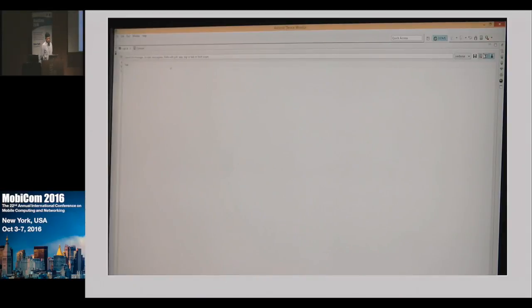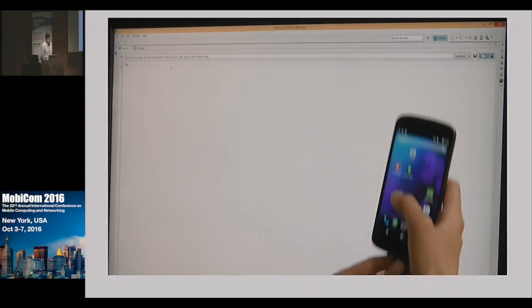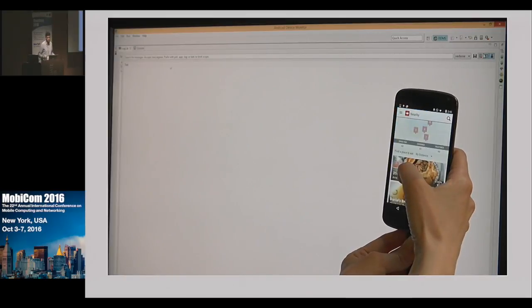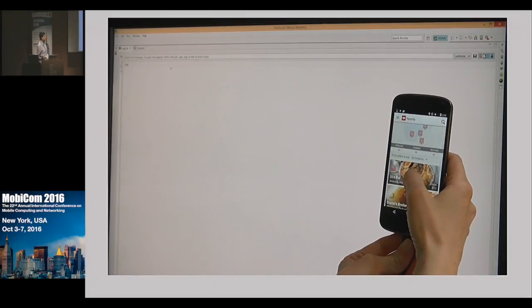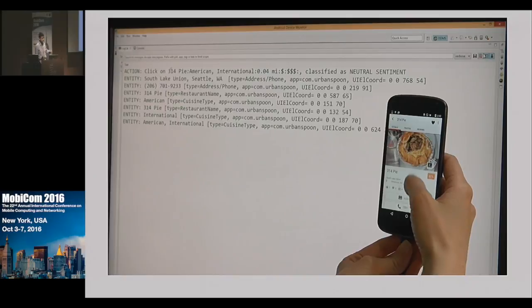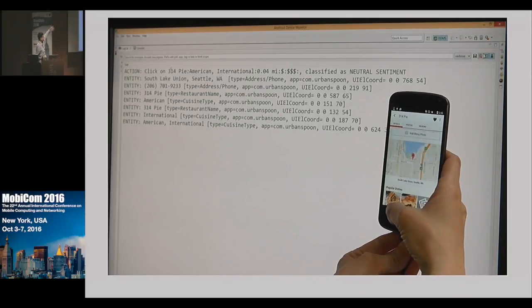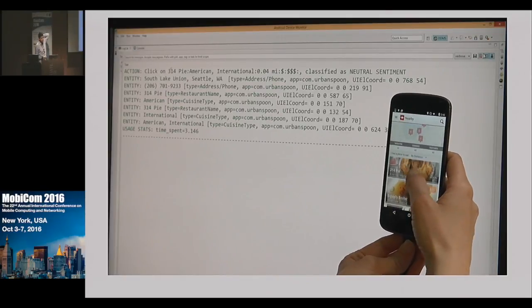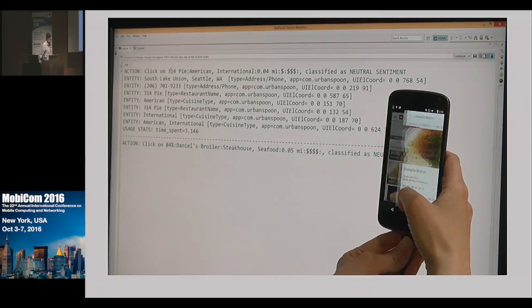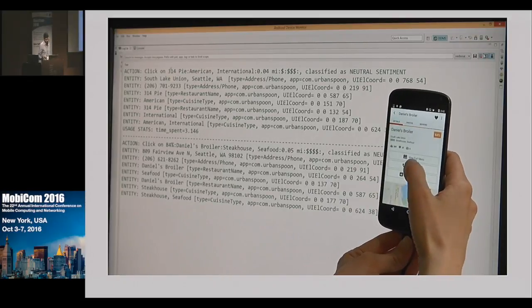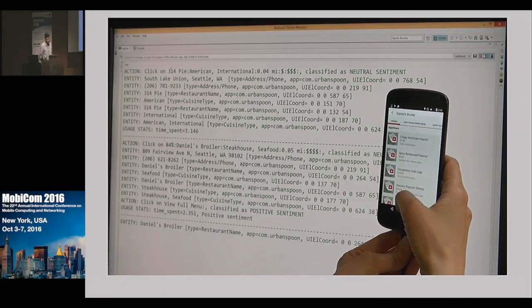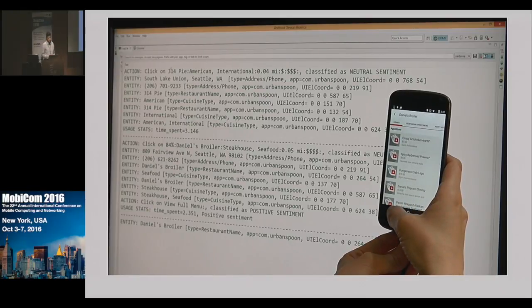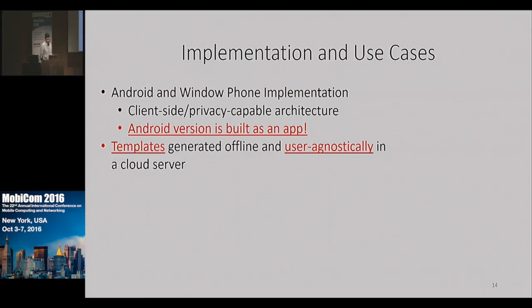So here is a quick demo of this entity extraction working on the device. The user is just going to play with some restaurant app, and you can see the system dumping these entities in real time to the log. And all of this is happening without any specific user's data. This is user agnostic.